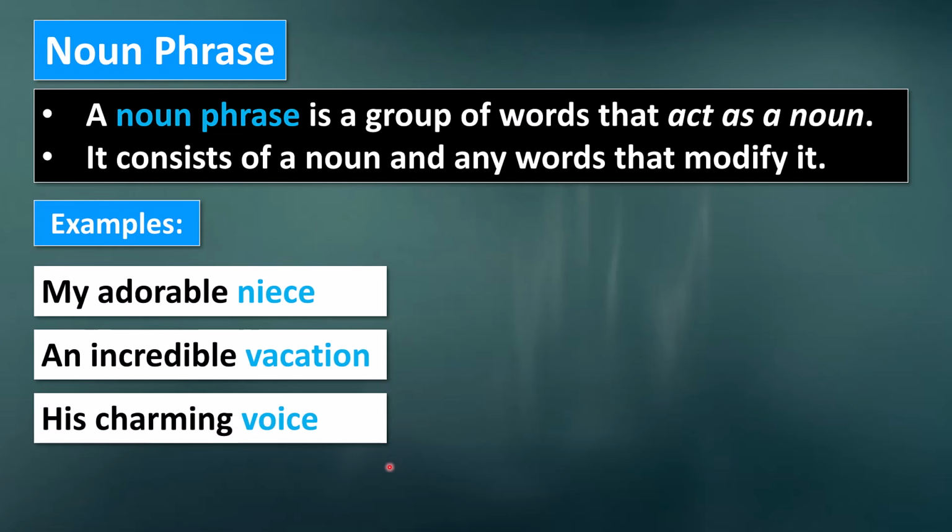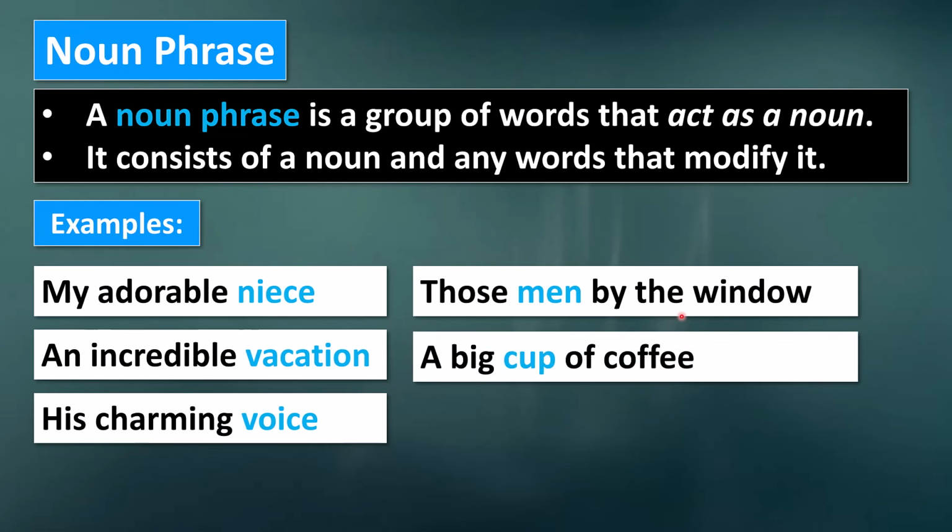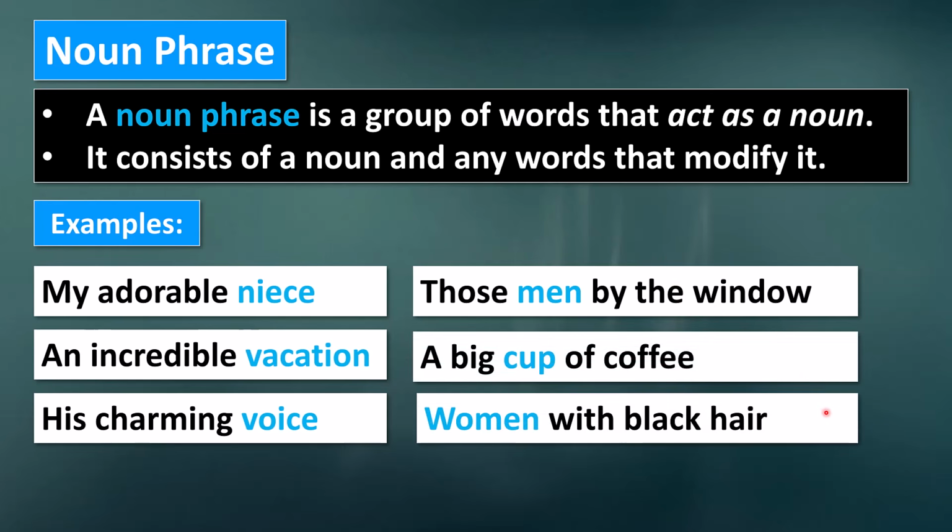In this example, this noun phrase would function as an object. His charming voice. Those men by the window. A big cup of coffee. Women with black hair. So these noun phrases can function as a subject, object, or complement in a sentence. They may start a sentence functioning as a subject, or they may function as an object at the end of a sentence. In any case, they contain nouns and words that modify the noun.